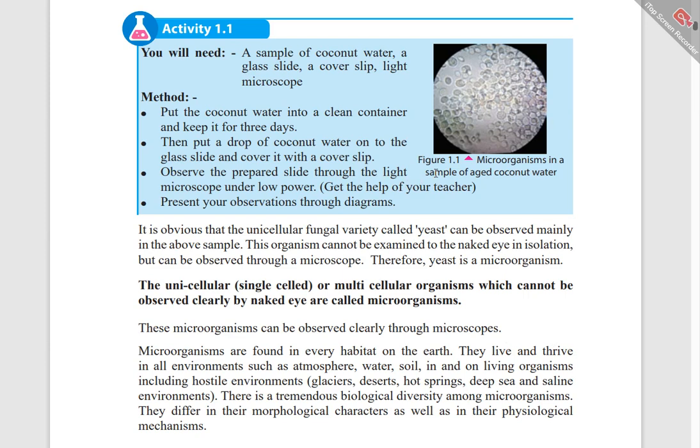Then why do we keep it for 3 days? It is no longer new coconut water, so microorganisms are occurring in it.